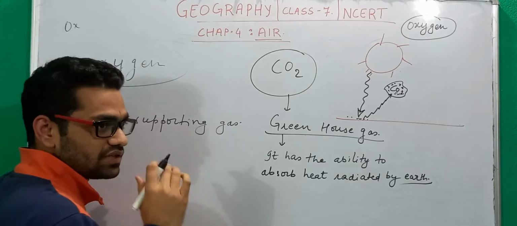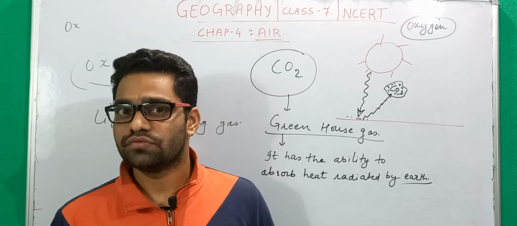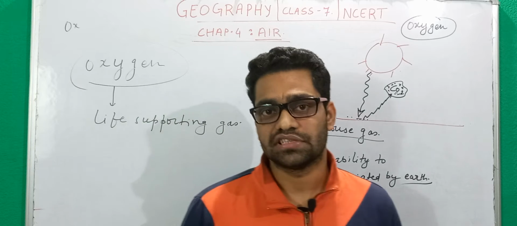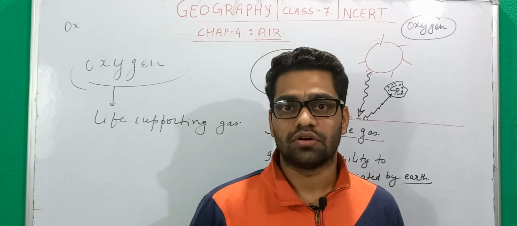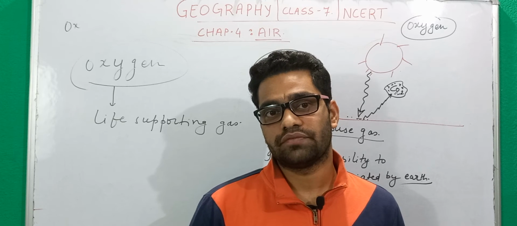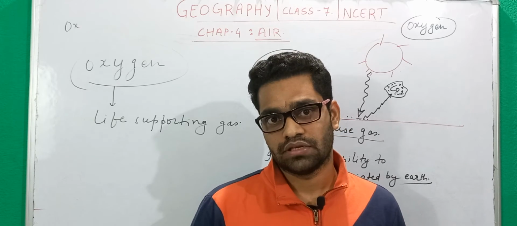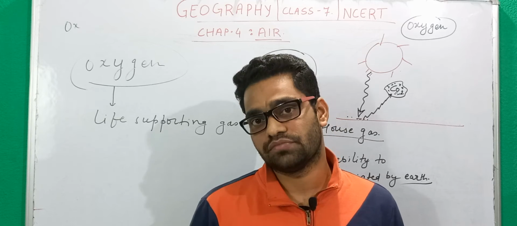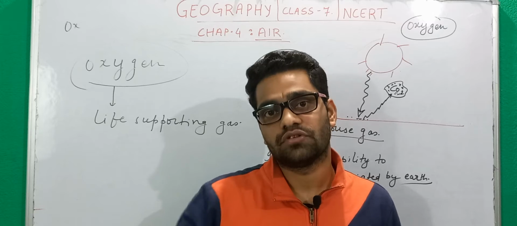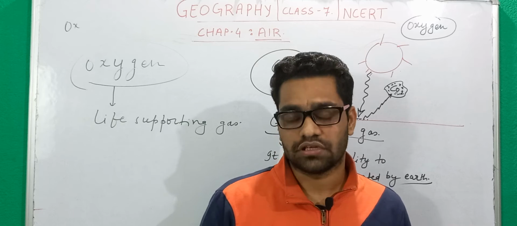And that is why we are surviving on the earth, because CO2 is something that keeps the earth warmer. If there had been no CO2 or no greenhouse gas on the earth, the temperature could have been less than freezing point, and in that scenario life could not have been possible. So CO2 maintains a type of warmth on the earth which is required for the survival of organisms.